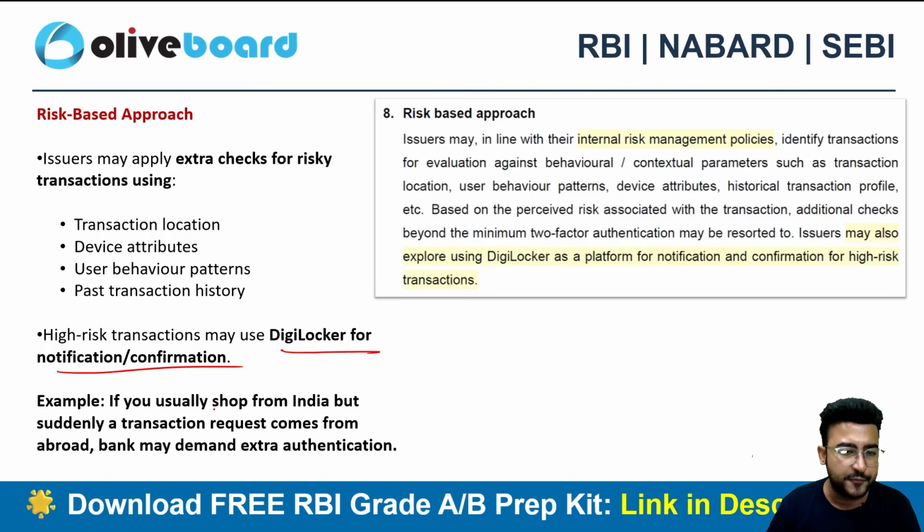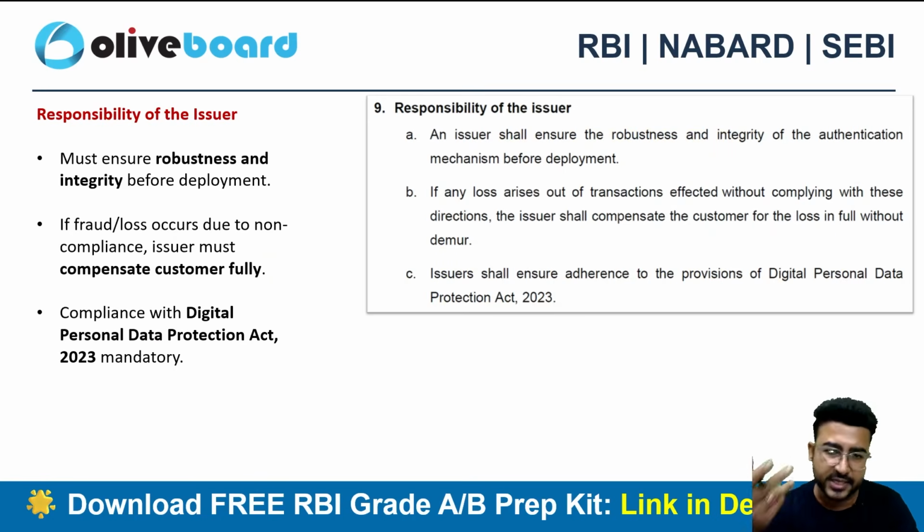Say for example, if you usually shop from India, but if you are shopping from a foreign site, maybe based out of the US, then the bank can demand extra authentication from you because there's a change in the behavior pattern here, or maybe the transaction location, right?